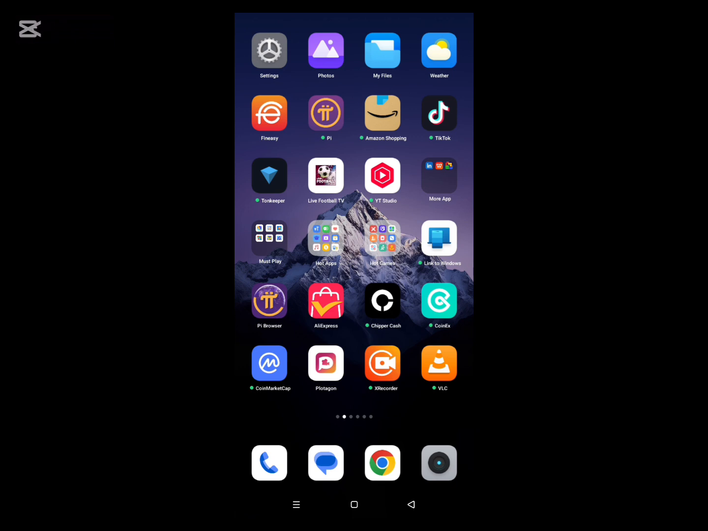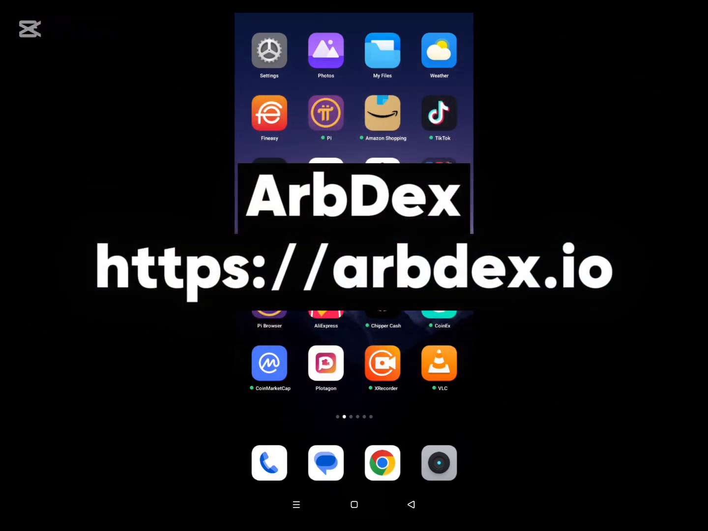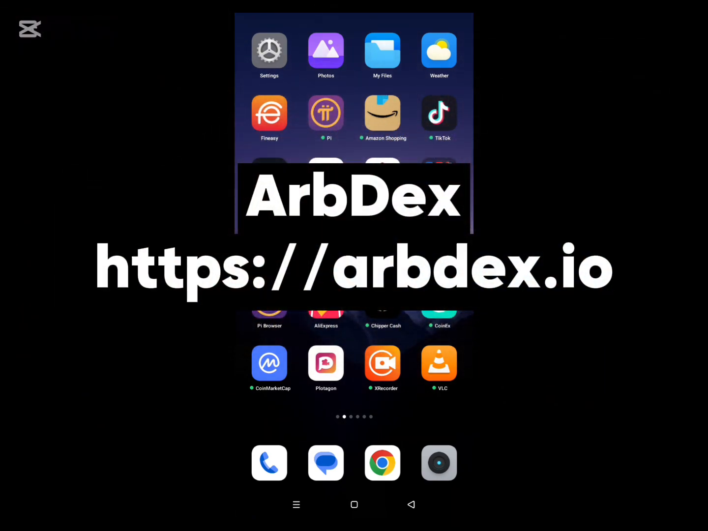Good. And to do this, like I said, I'll be doing it on this exchange called ArbDex. Yes, it's a decentralized exchange for arbitrage trading, like I said. Good. And how to do this is very, very simple. Let us move right into it.